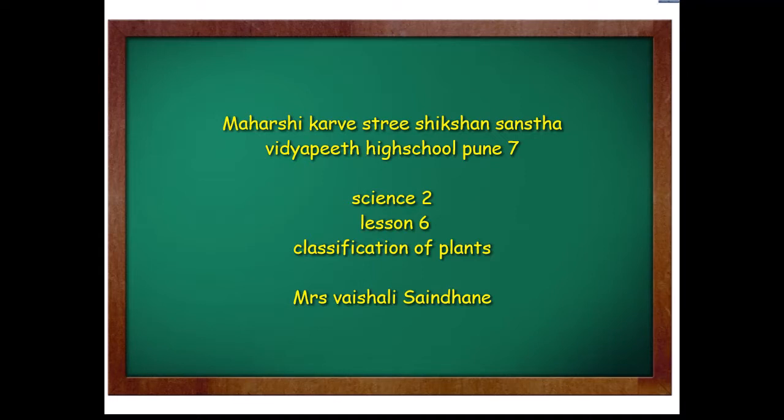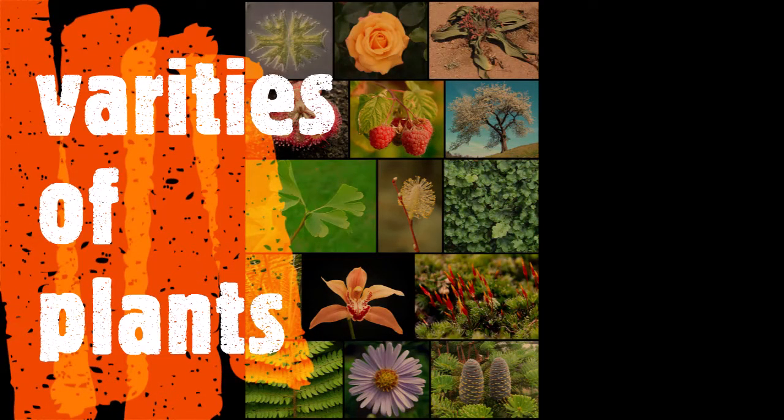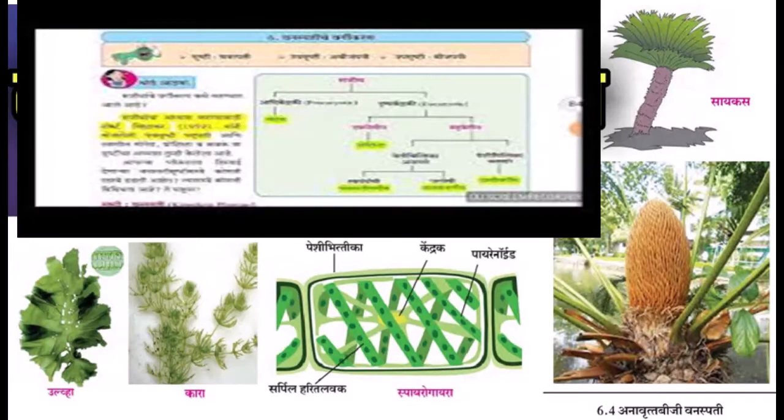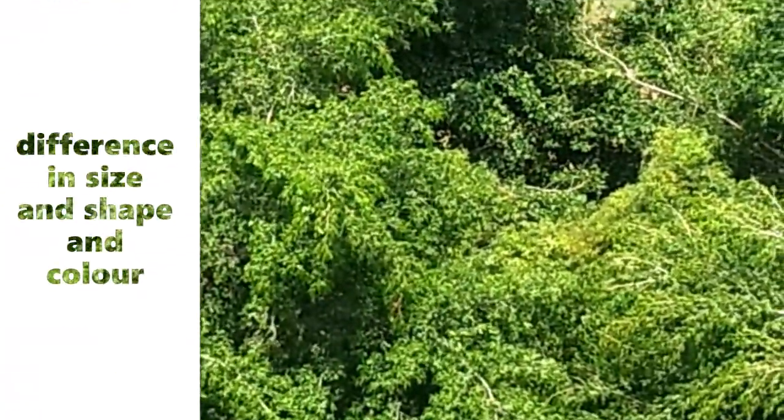Hello students, today we are going to learn Science 2 Chapter 6, Classification of Plants. There are varieties of plants present around us. Plants are very useful for human beings for food, shelter and clothes. See in this picture, you can see the different varieties of plants around us.